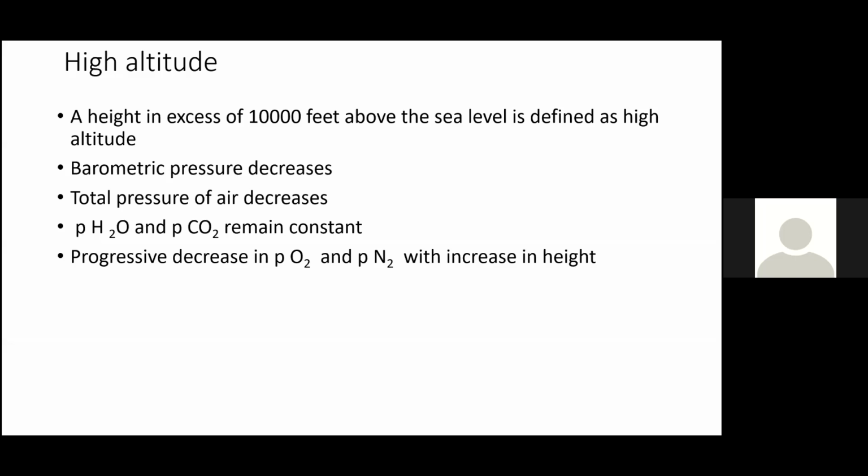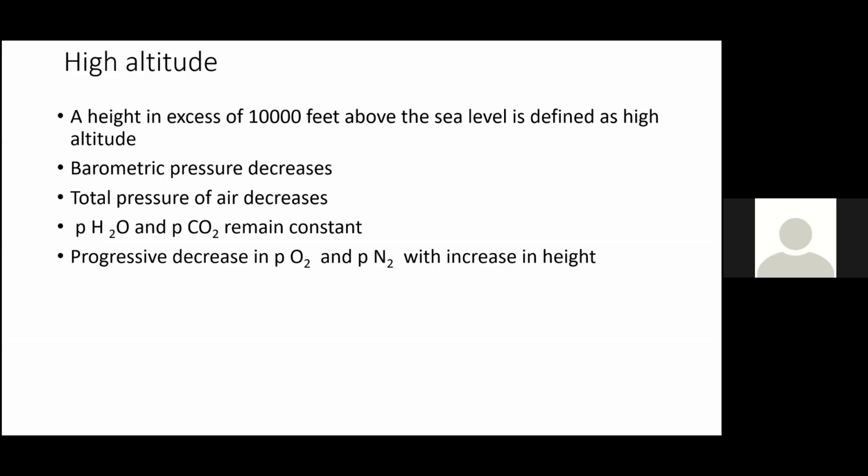How much is this pH2O? It is 47 millimeter mercury. And PCO2 also, until the metabolism is occurring normally in the body, so alveolar PCO2 remains the same. How much is it? It is 40 millimeter mercury. So these two remain the same.